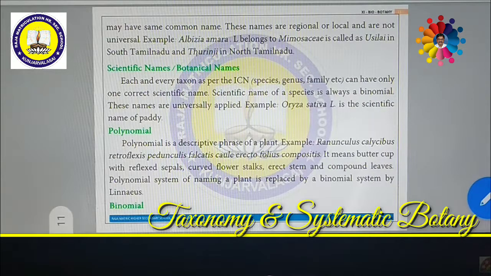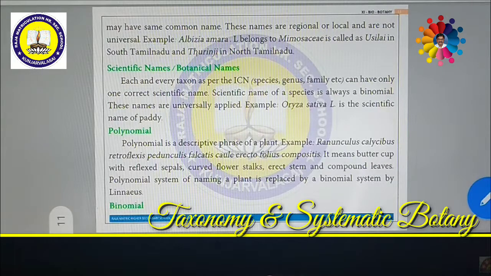The same plant is called by different names, even in the same language. This is called the vernacular name. The scientific name, as I said just now, is Mangifera indica for the mango plant, and Oryza sativa for the paddy plant, the rice plant.